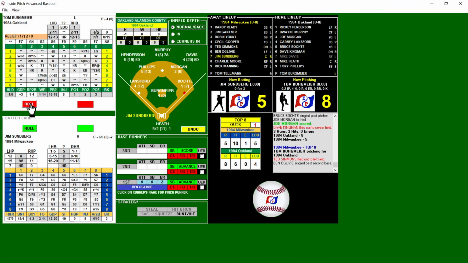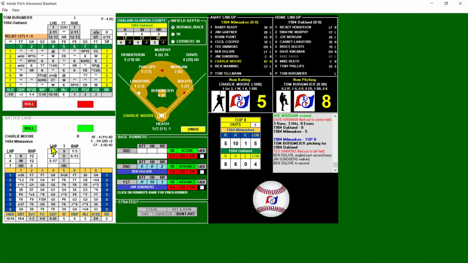We'll let Bergmeyer pitch to him. Walk chance though, and it's going to be a walk. So here come the Brewers. First and second, 1 out. We're in the top of the 8th. Charlie Moore up. Lefty Manning on deck.